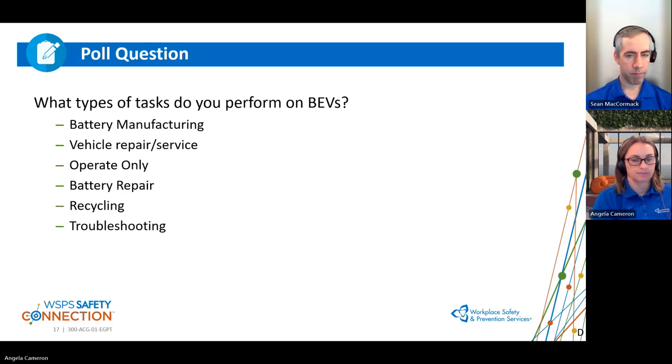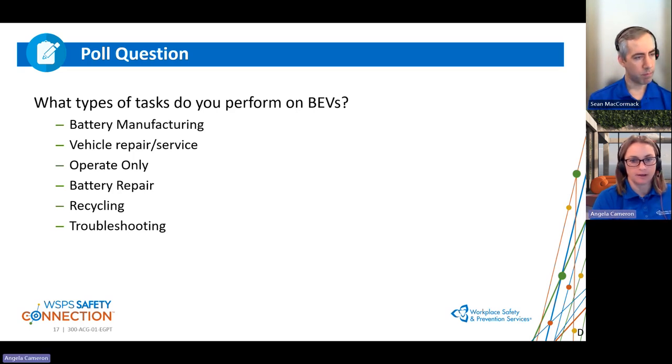For our third polling question, what type of tasks do you perform on battery electric vehicles? Select all that apply. Are we ready to close that poll?